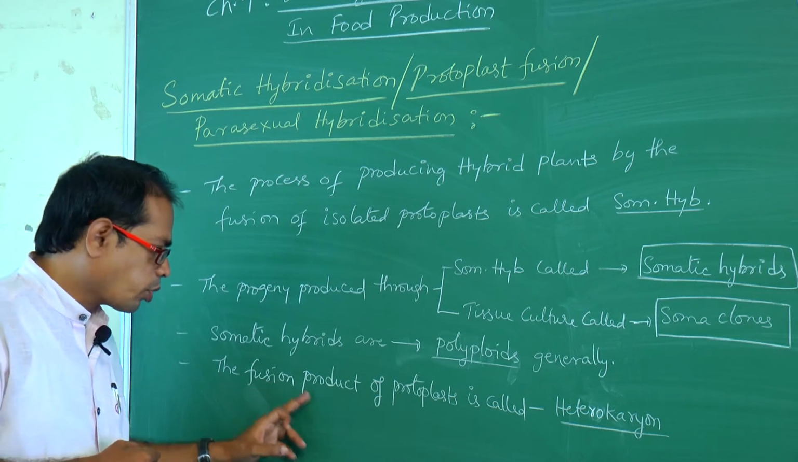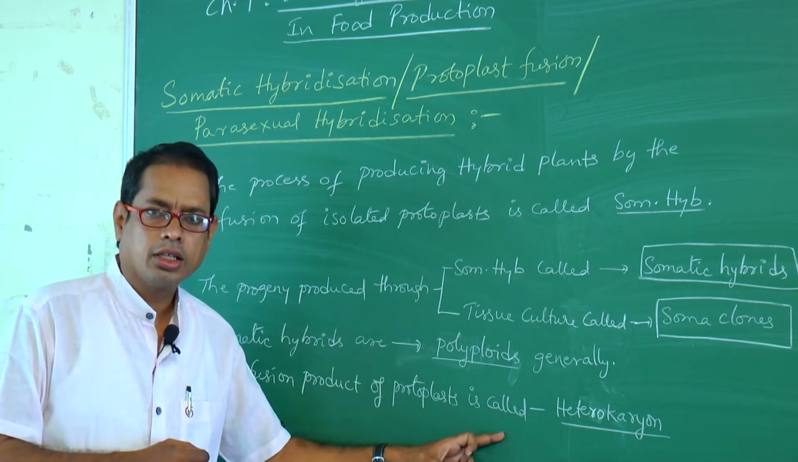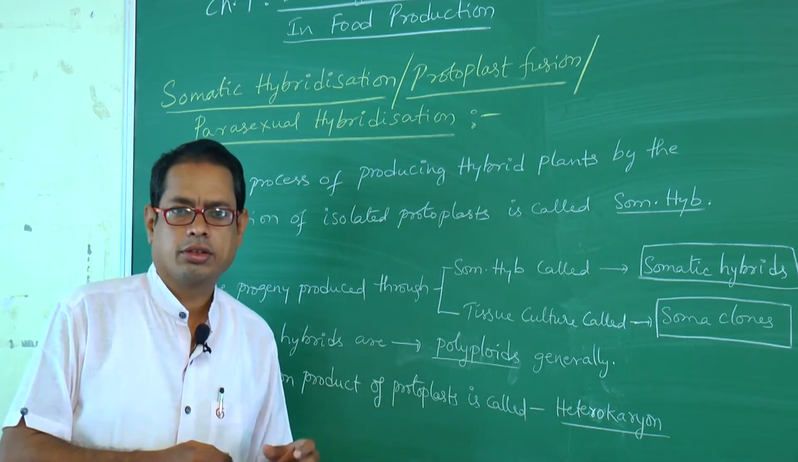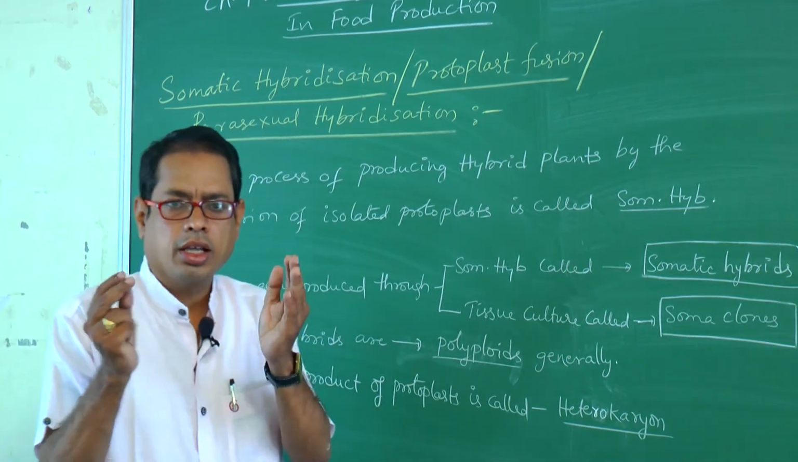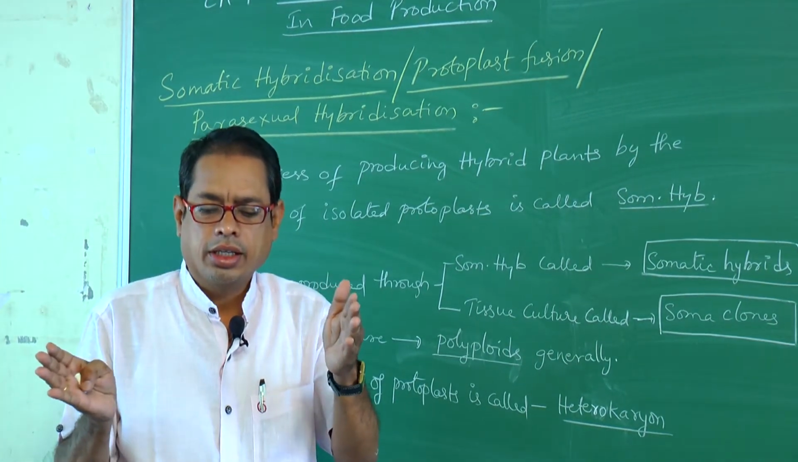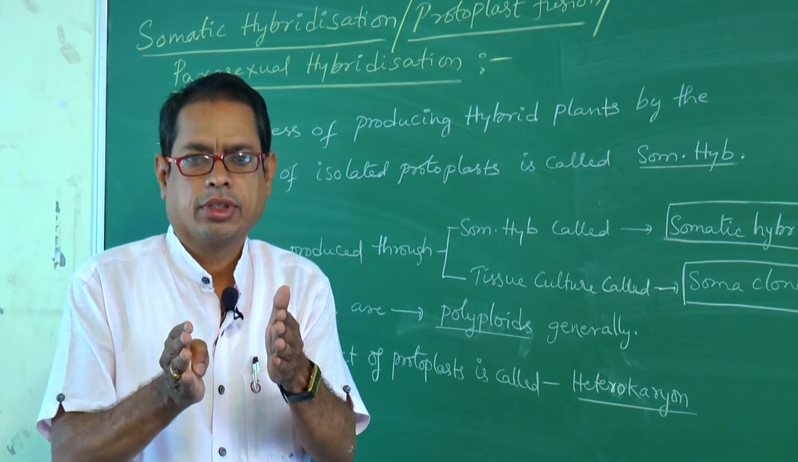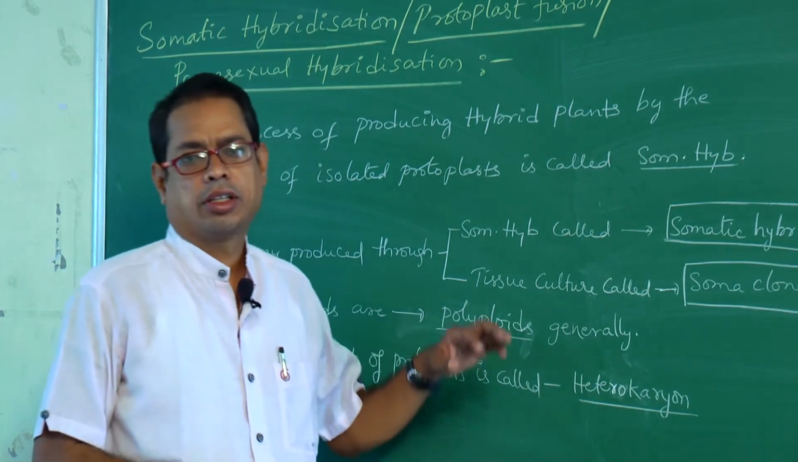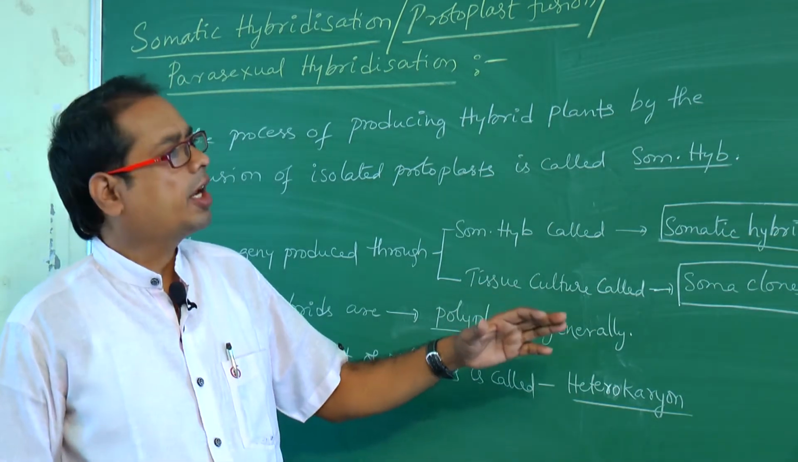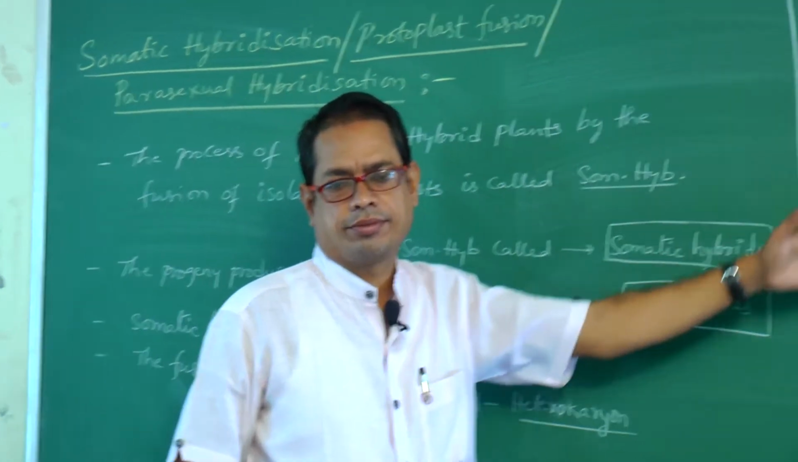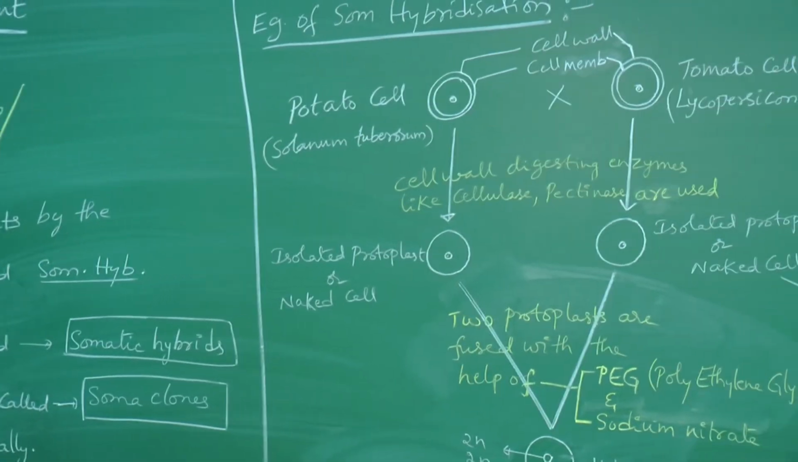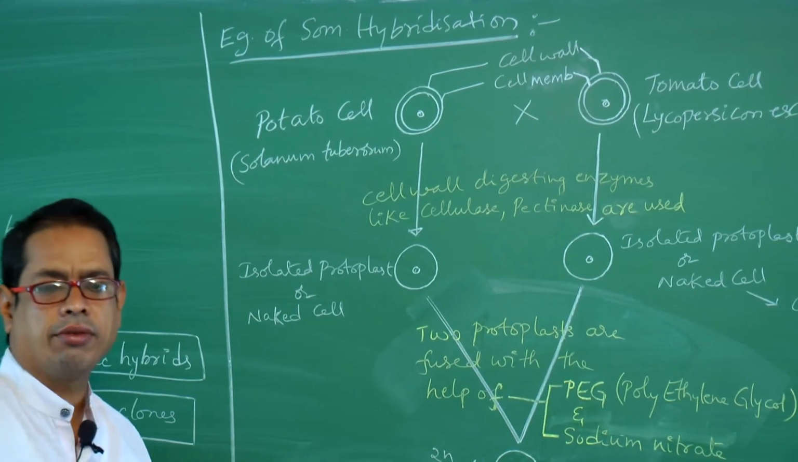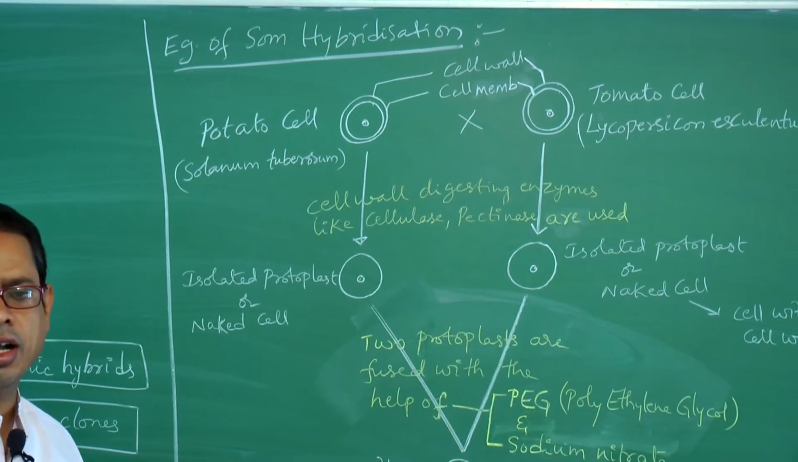The fusion product of protoplast is called heterokaryon. Two nuclei get together, that product is so called heterokaryon. This I will explain in a diagrammatic way, how this somatic hybridization process will occur.